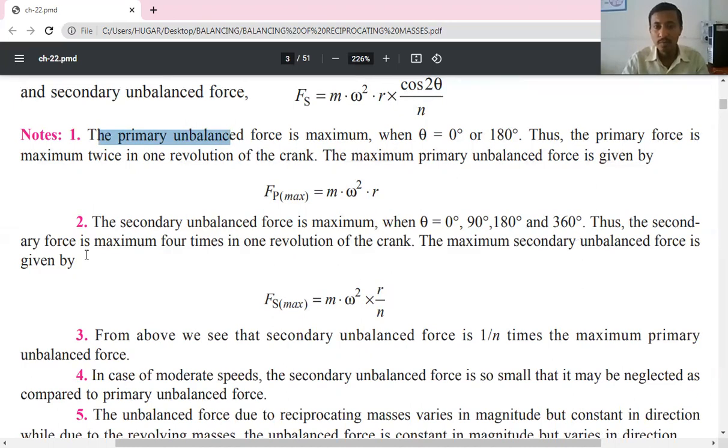That means the secondary unbalanced force is maximum four times. So the maximum secondary unbalanced force is given by m omega square r by n, because cos 2 theta we take as 1.